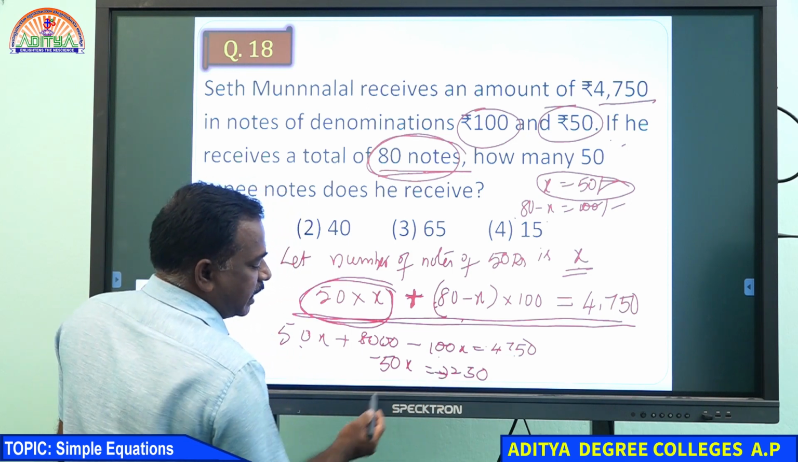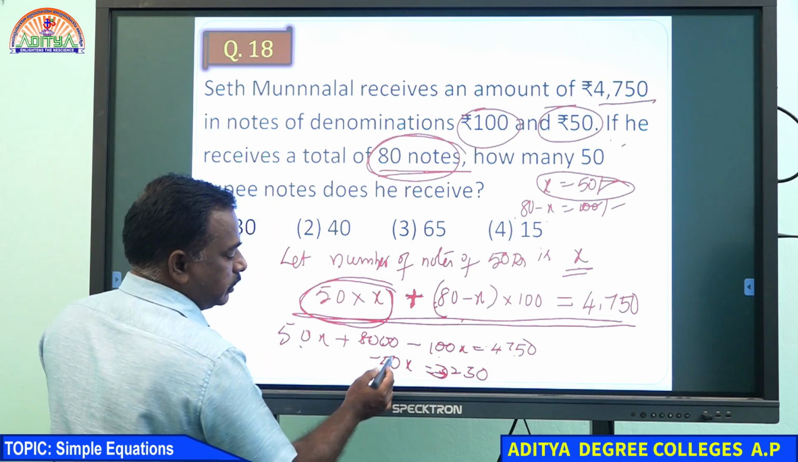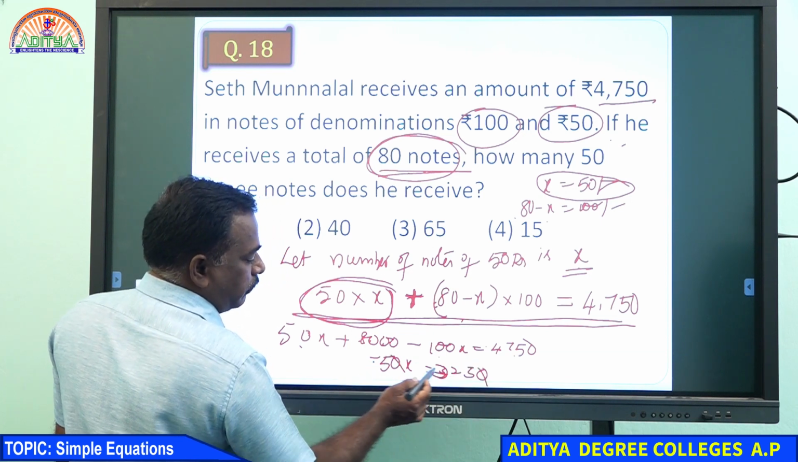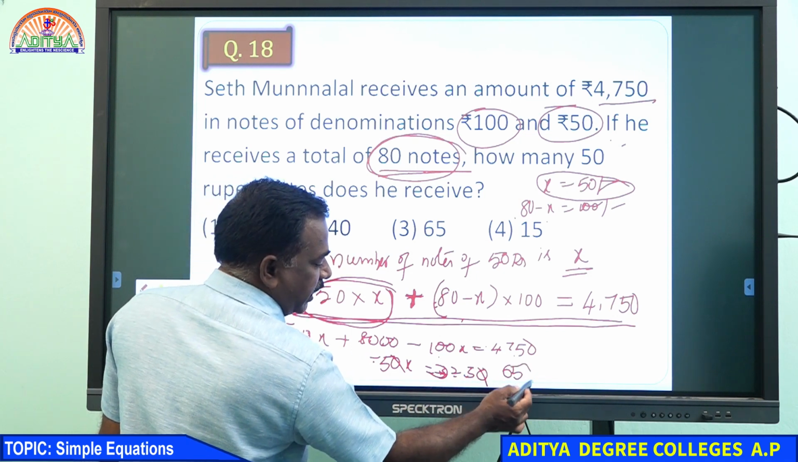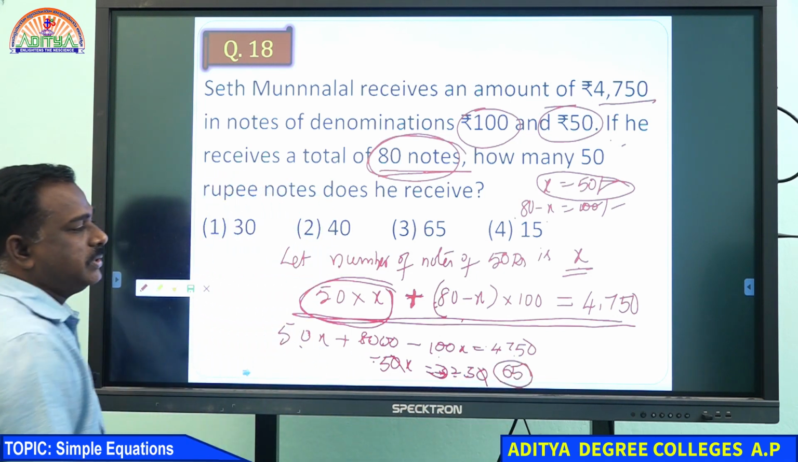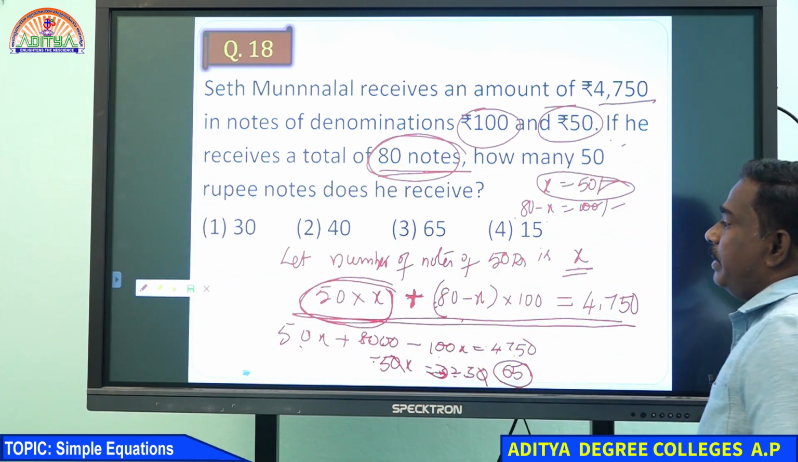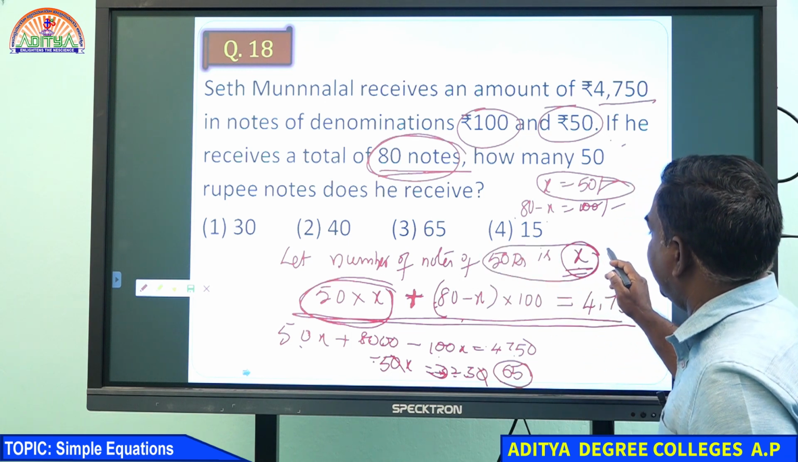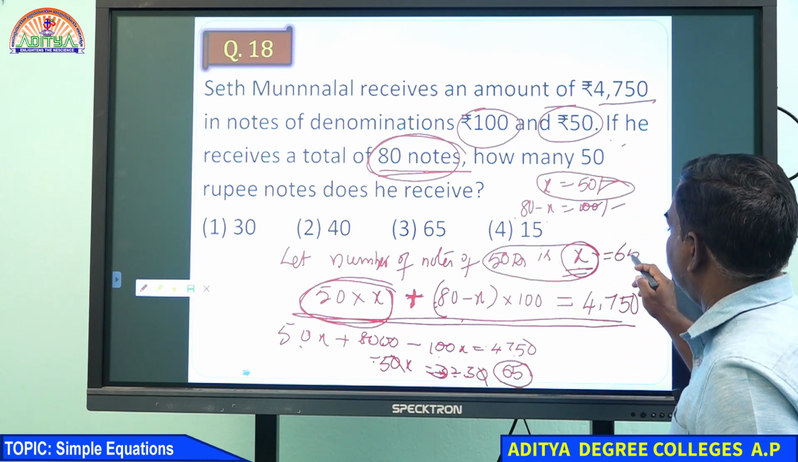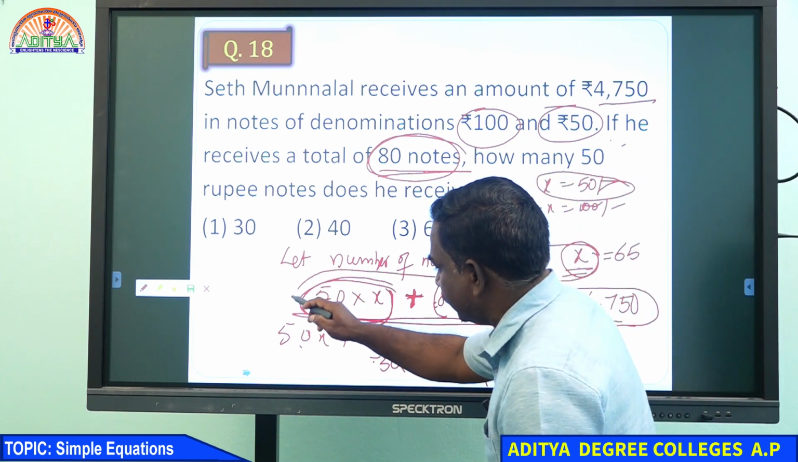How many times can it be cancelled? 3250, cancel the zeros. You can go 5, 6 times: 5, 6 are 30, 25, 65. How many 50 rupee notes do we have? 65, because we took X as the number of 50 rupee notes. That X value we got is 65. Just this equation is enough to get the answer.